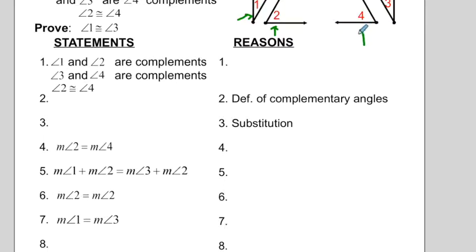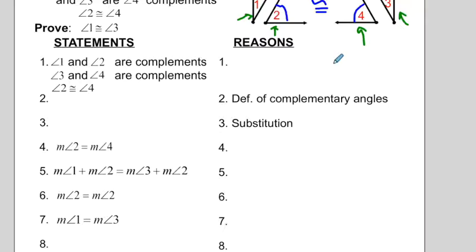We are also given that angle 3 and angle 4 are complements, which means that when we add those two together, their measures equal 90. We're also given that these two angles, angle 2 and angle 4, are congruent. So we can add a little arc mark here. And that means, once again, that angles 2 and 4 are congruent. And what we're trying to prove is that angle 1 and angle 3 are congruent to each other.